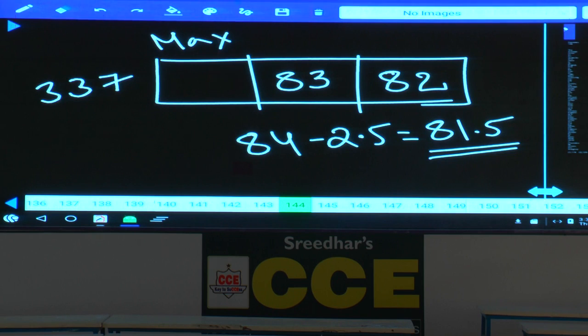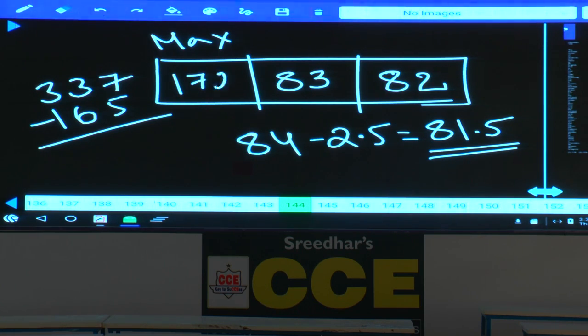Together they are getting 165. Subtract 165 from this: 172. 172 can be the maximum marks. But for how many marks was the exam conducted?